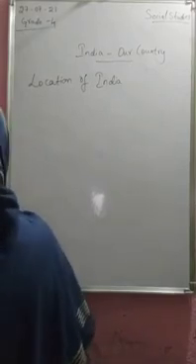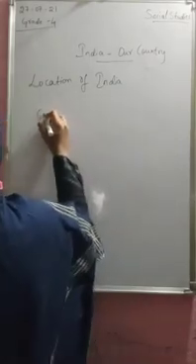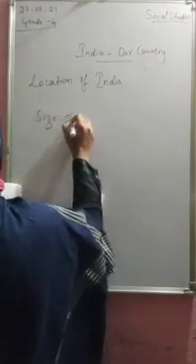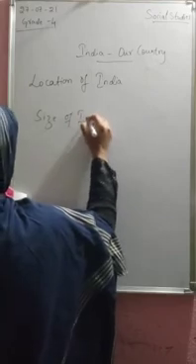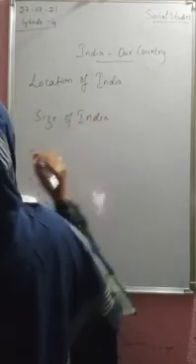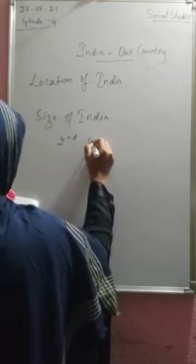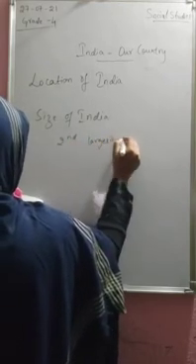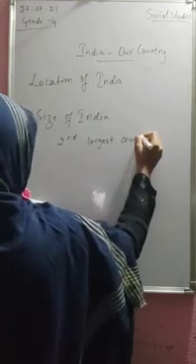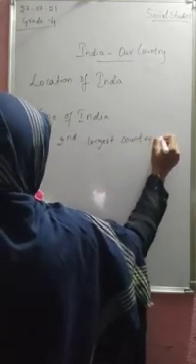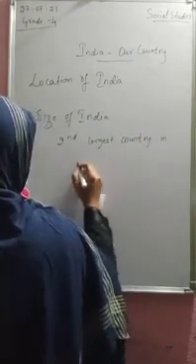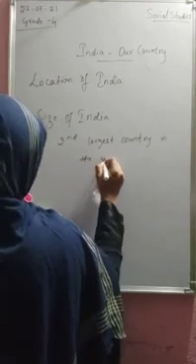Then moving on, what did we learn? The size of India. How is it categorized? It is the second largest country in the world in terms of population.